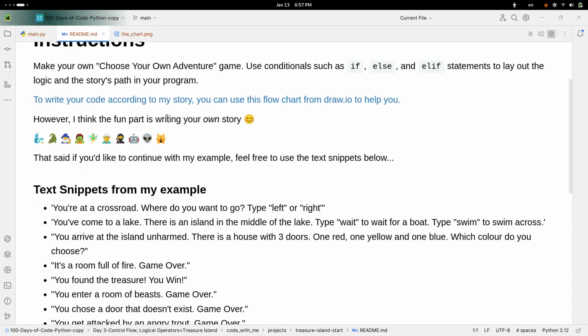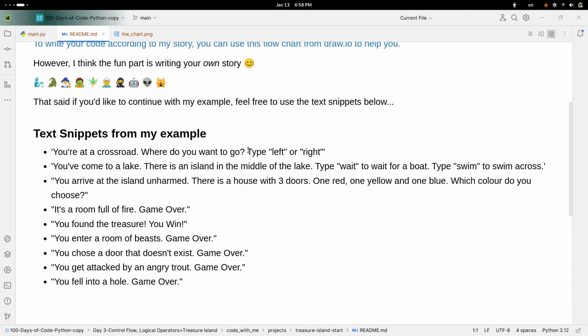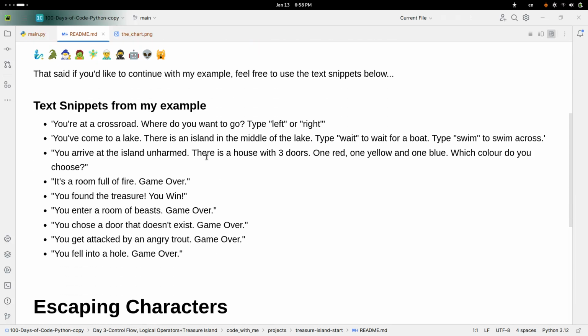However, I think the fun part is writing your own story. That said, if you'd like to continue with my example, feel free to use the text snippets below, which I will, because I just want to be done with this project, and I'm already one day behind.